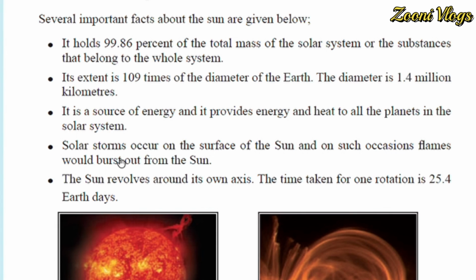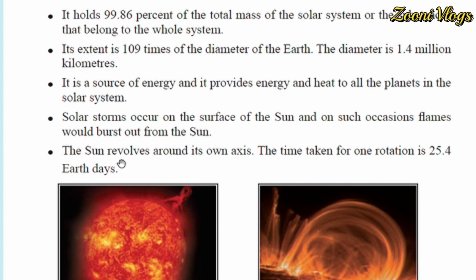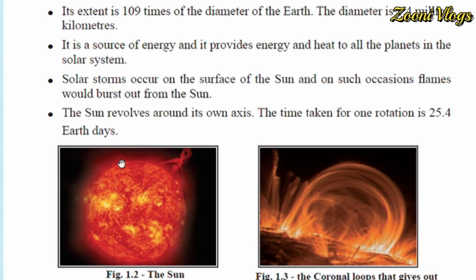Just like that, solar storms occur on the surface of the sun, and flames burst out from the sun. That's outside.